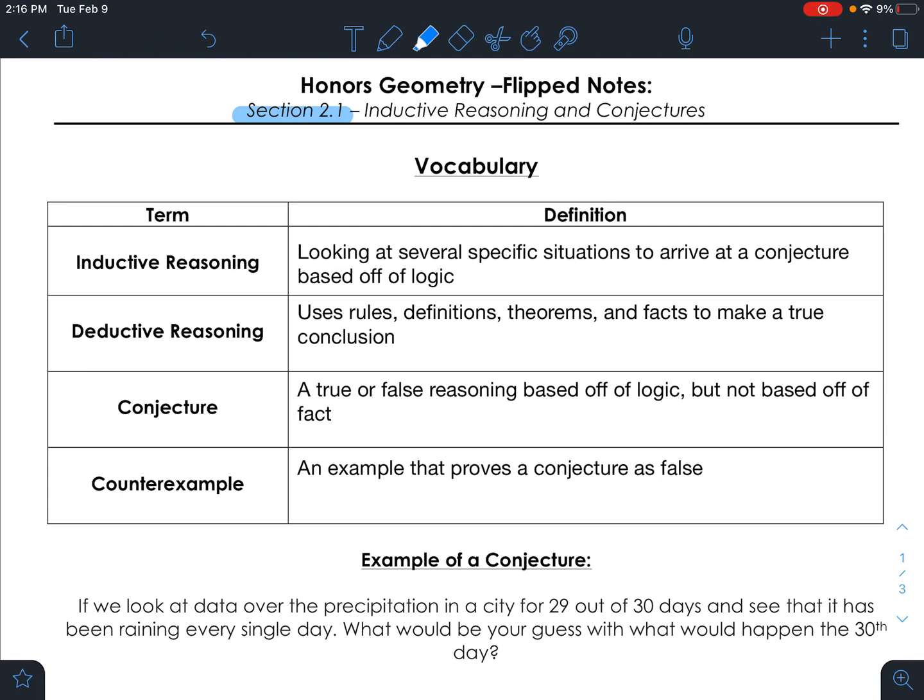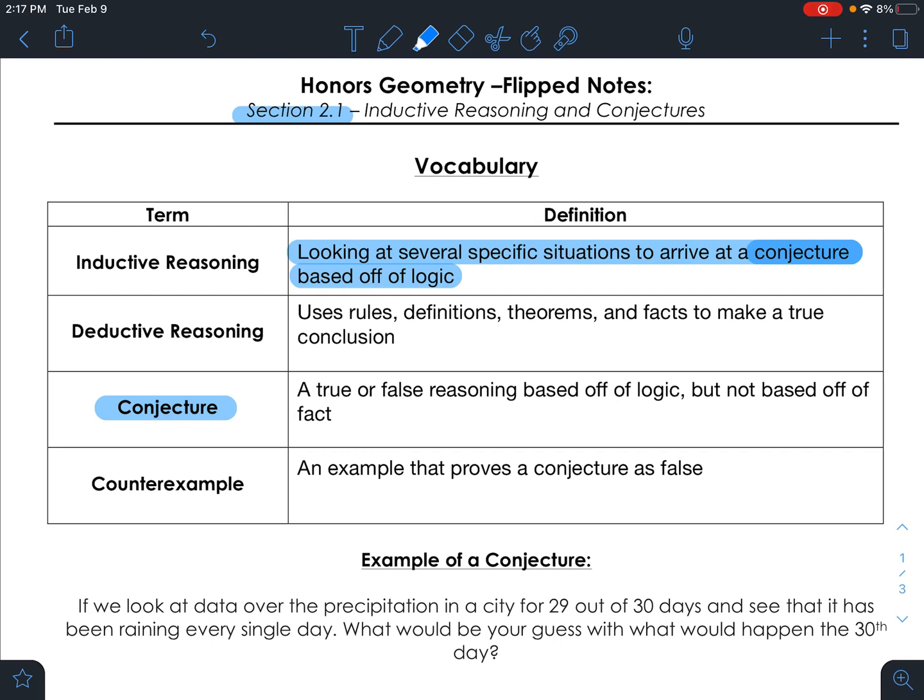Inductive reasoning looks at several specific situations to arrive at a conjecture based off of logic. There's a key word hidden in that definition, and that's the word conjecture. If you look further down that list of our vocabulary terms, we have it right here. So we are going to be talking about what a conjecture is. But one more time, inductive reasoning looks at several specific situations to arrive at a conjecture based off of logic. So let's now talk about conjecture.